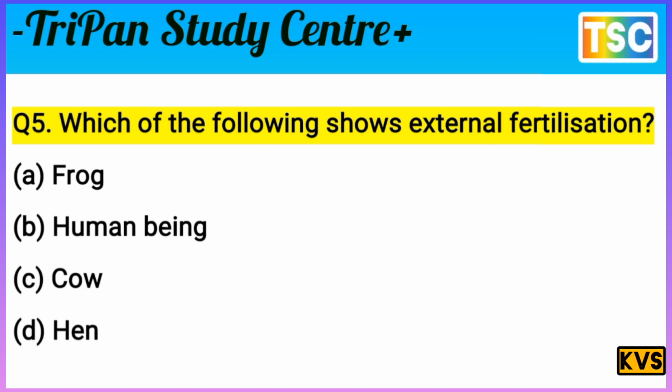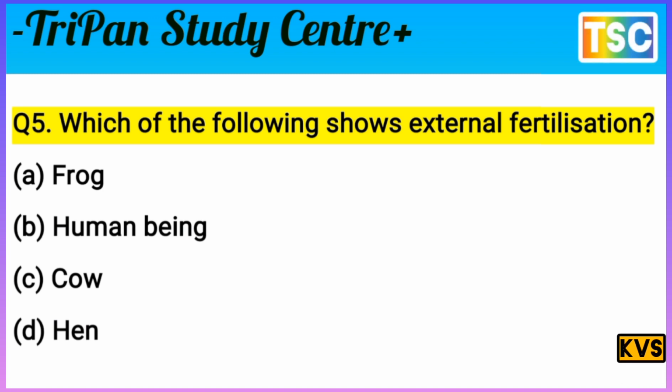Let's check the correct answer. The question is clear: which of the following shows external fertilization? In a hen, fertilization happens inside the body, and then it lays the fertilized egg. So hen is not external fertilization.